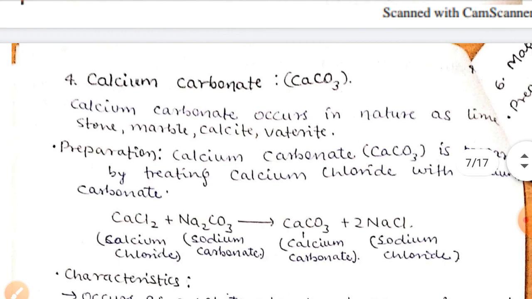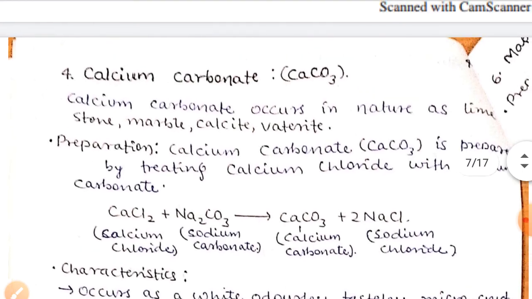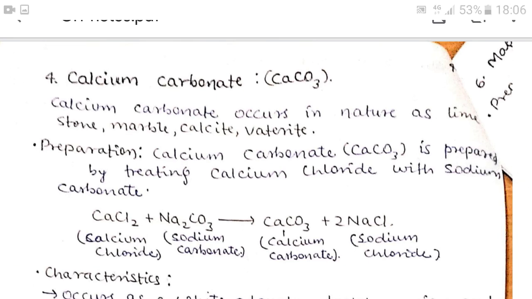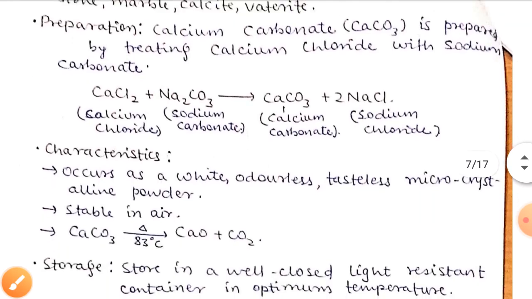Now the last is calcium carbonate. Calcium carbonate occurs in nature as limestone. We all know that calcium carbonate is known as limestone, marble and calcite. Now the preparation: calcium carbonate is prepared by treating calcium chloride with sodium carbonate, and we get calcium carbonate and sodium chloride. So from here we get the crystals of calcium carbonate. This is the reaction.